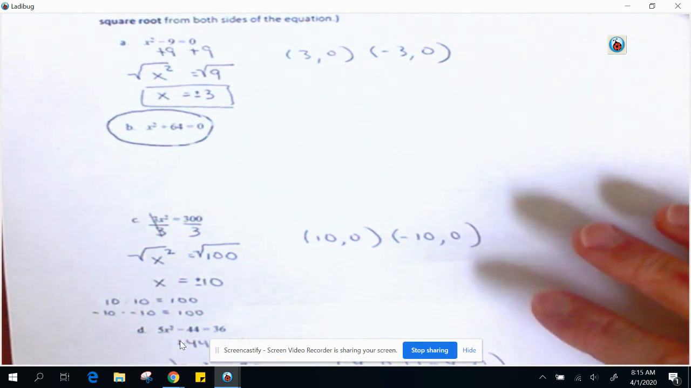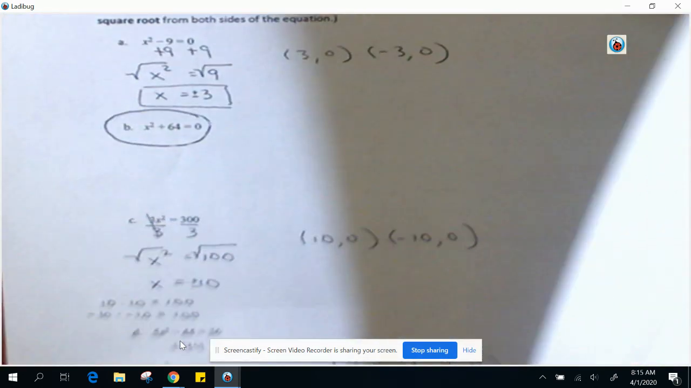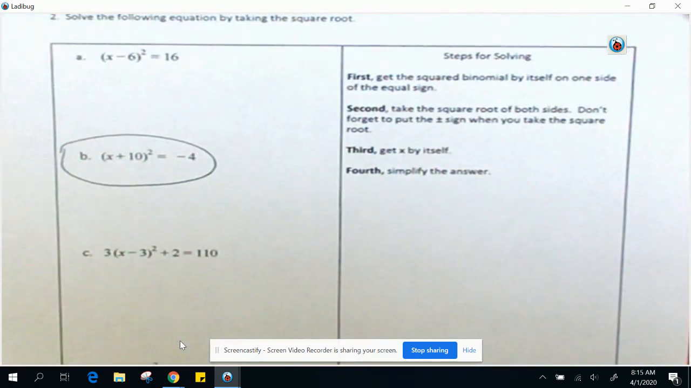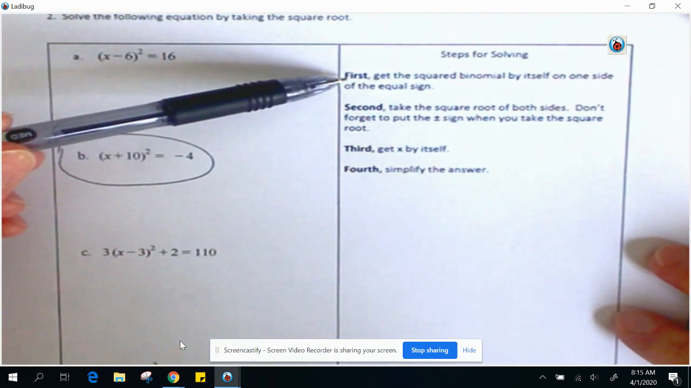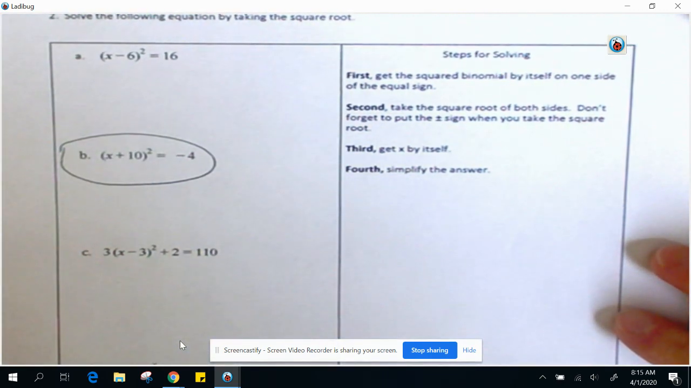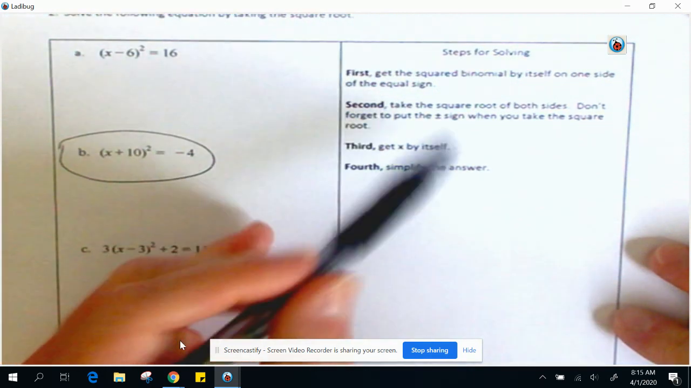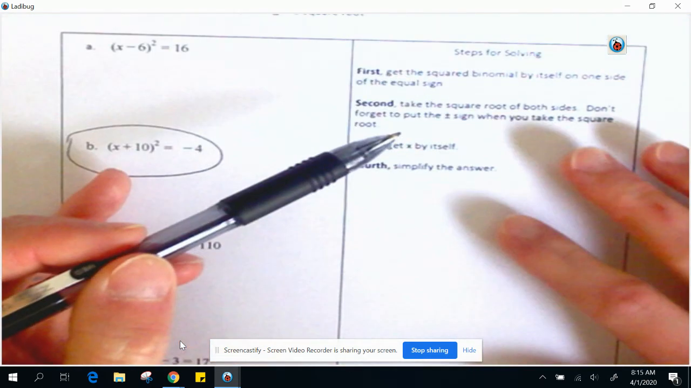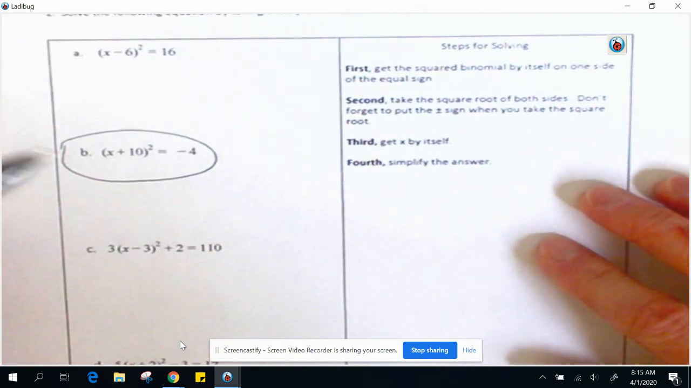So that's pretty easy, not too hard at all. We're just whittling it down to x squared and then taking the square root. So we've got the steps for solving right here. Follow this when you're doing your assignment. Pull this out and have this lesson document out.